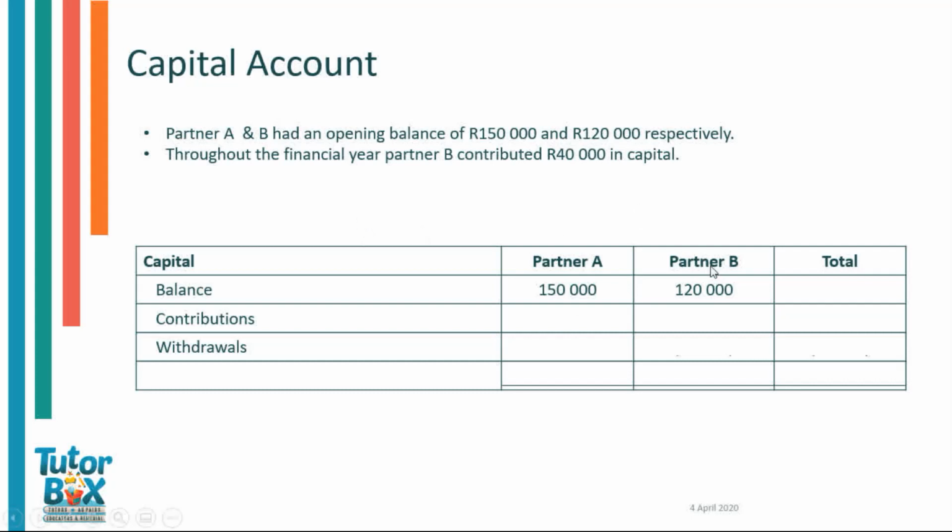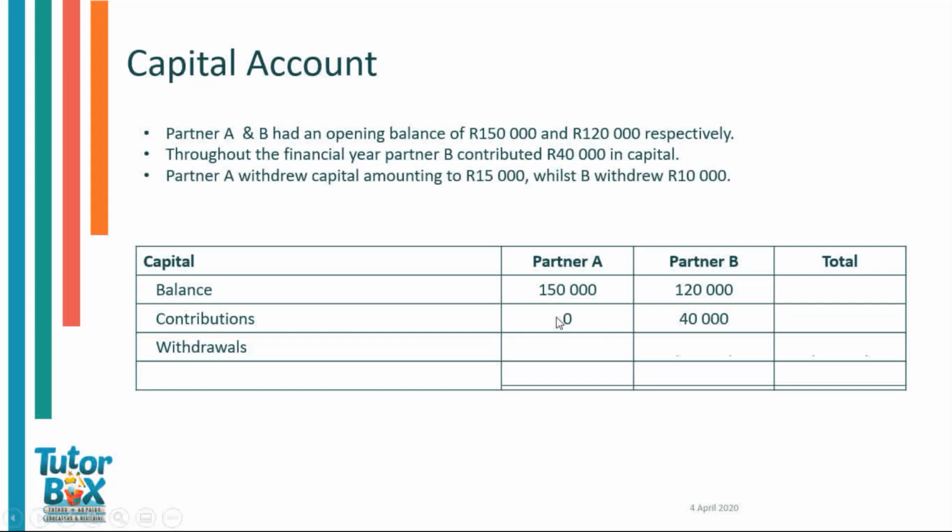So if we go underneath partner B and we see contributions, we'll input the 40,000 Rand over here. They do not give us any information on whether partner A contributed any capital throughout the financial year. Therefore, it is safe to assume that partner A did not contribute capital in this financial year, and therefore he'll have 0.